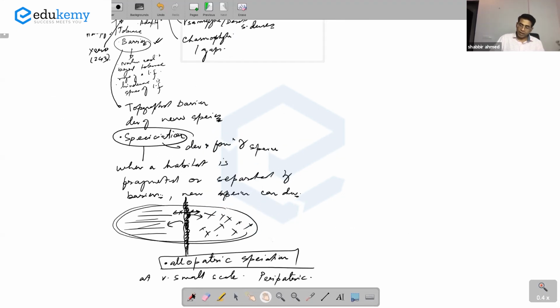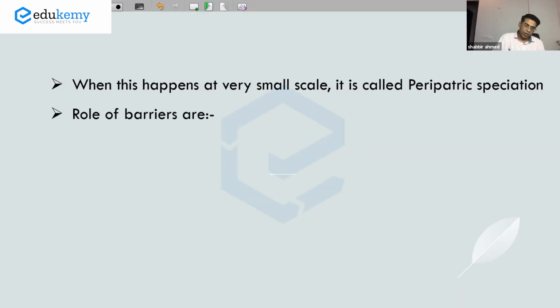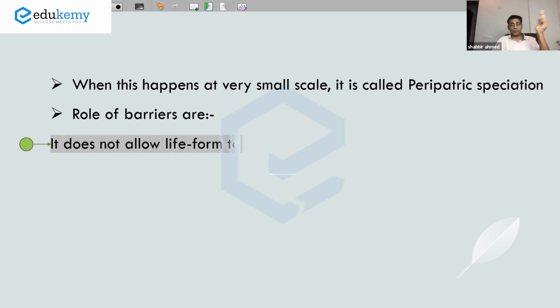Basically, I am talking about the role of barriers. Role number one is that it does not allow life forms to spread.